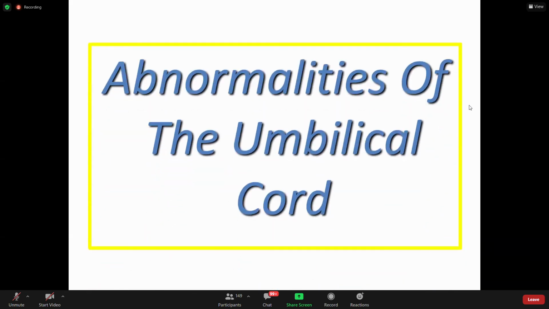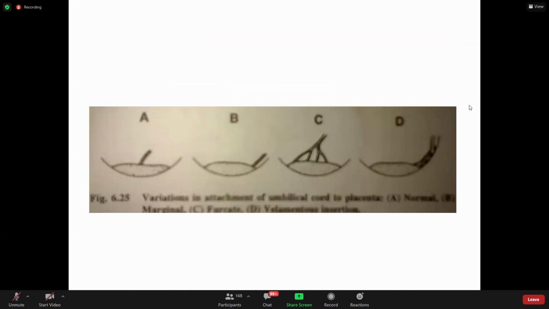if you see the abnormalities of the umbilical cord. Now, abnormalities of the umbilical cord: these are the various types of insertion. This is almost central, normal. So it is exactly in the center in 30% of cases and slightly away from the center, but towards the center only, in 70%. Some abnormal insertions are these.